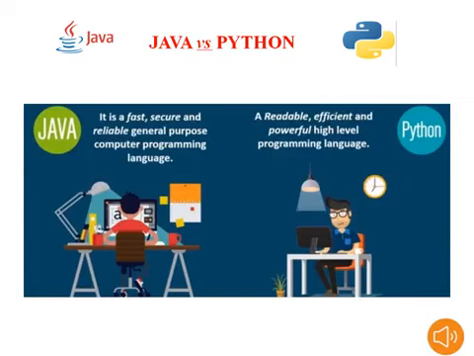Java is a fast, secure and reliable general purpose computer programming language, and Python is also a readable, efficient and powerful high level programming language. Python is a free and open source programming language.